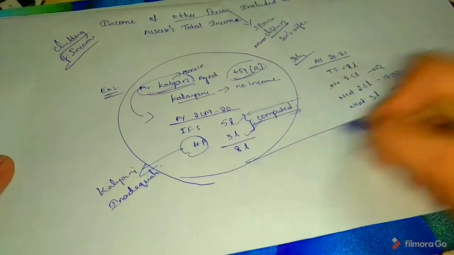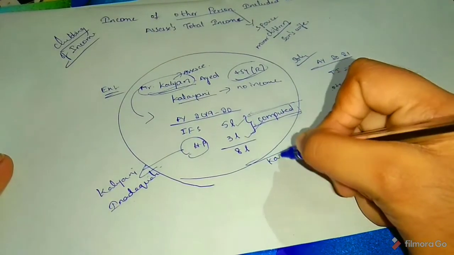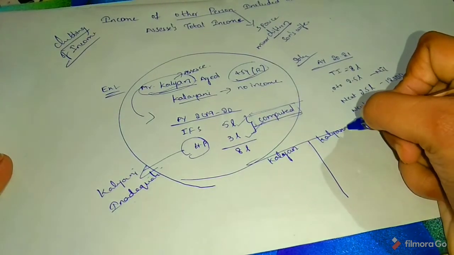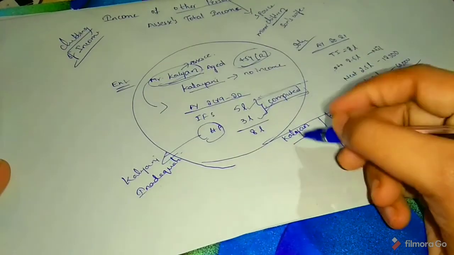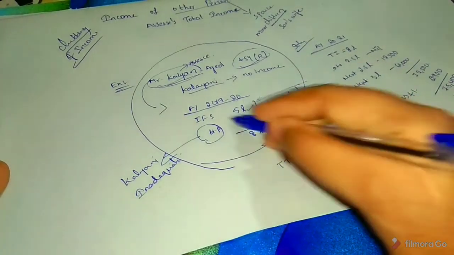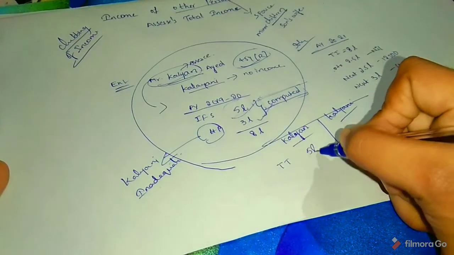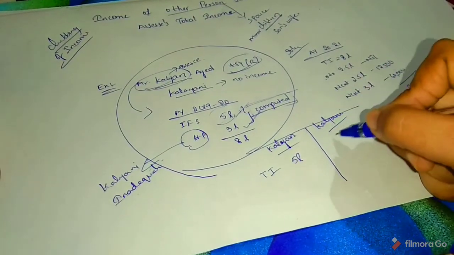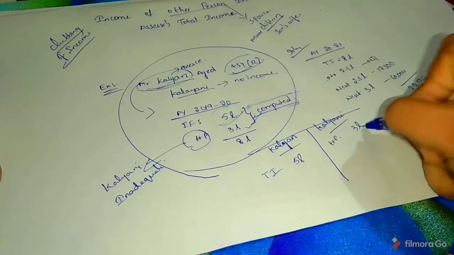So now see Kalyan's tax liability and Kalyani's tax liability. Total income of Kalyan from salaries is 5 lakhs. So here house property income is 3 lakhs.